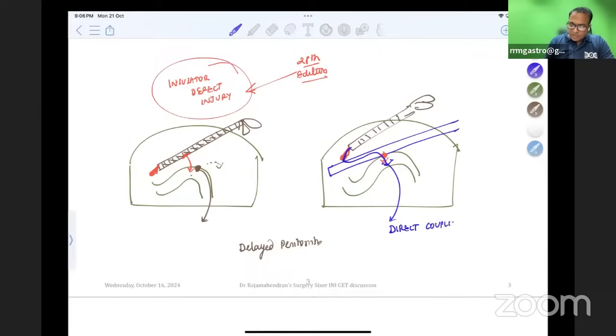Please remember what is there in New Bailey. Old Bailey mentioned so many other injuries also, but all those concepts are removed now. Capacitance coupling, indirect coupling, so many points are removed. There are only two injuries from the 28th edition of Bailey: number one, the insulator defect type of injury, and another, the direct coupling injury. In both cases, the bowel gets leaked and the patient comes to you with a delayed peritonitis.